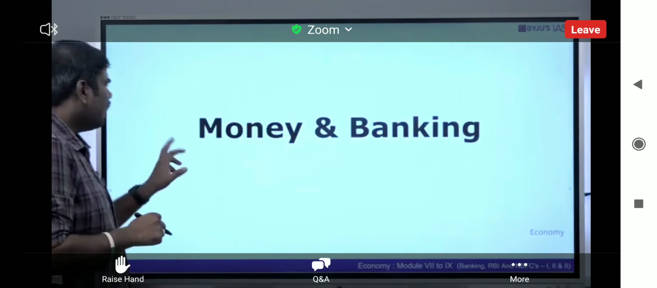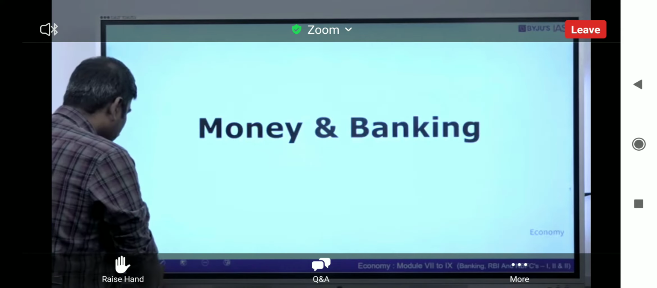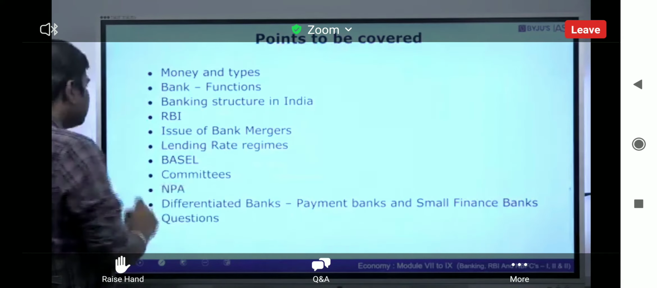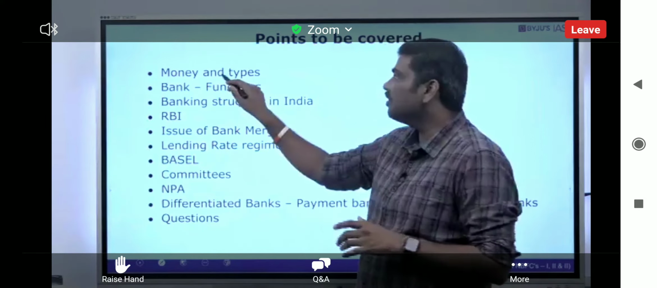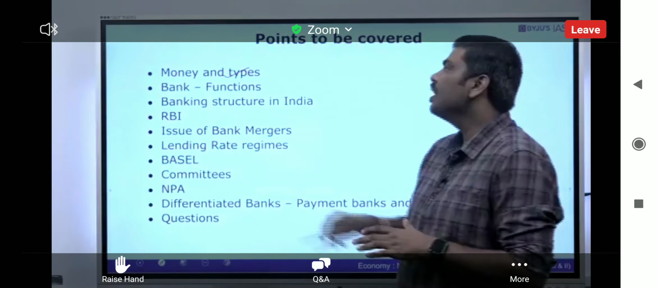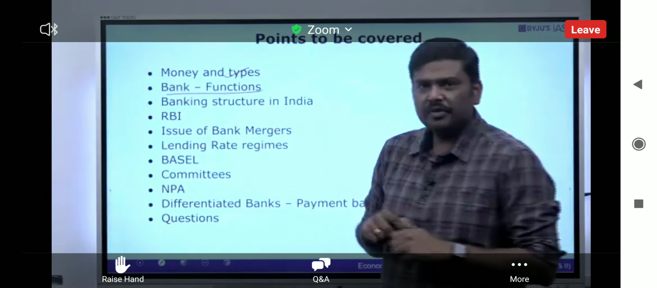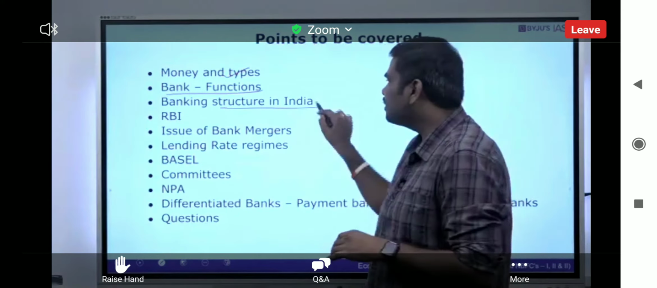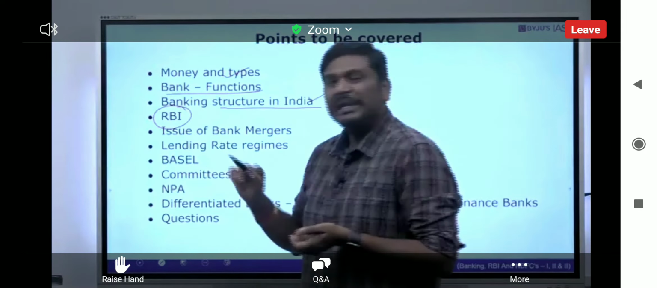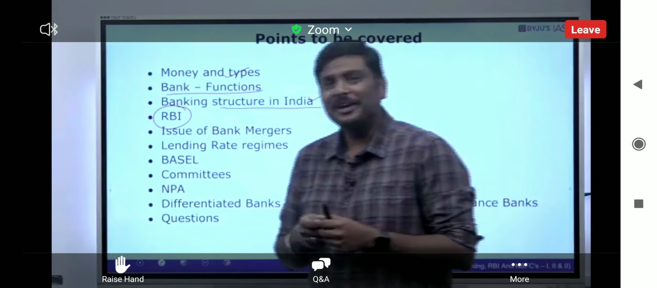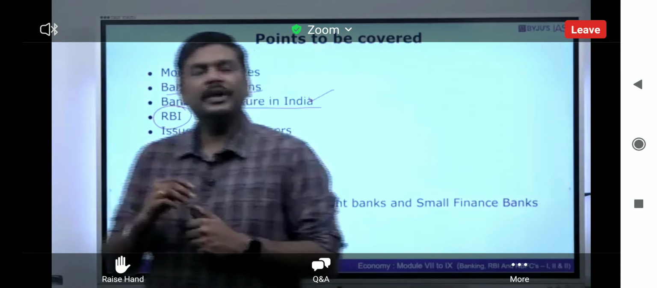Now, under this particular concept of money and banking, this is the list of the subtopics that we'll be discussing here. First, we'll start with the concept of money and the types of money. Then we look at the functions of a bank, the banking structure in India, and within the banking structure, the most important pillar of banking, that is Reserve Bank of India. Very important. Okay, Reserve Bank of India.